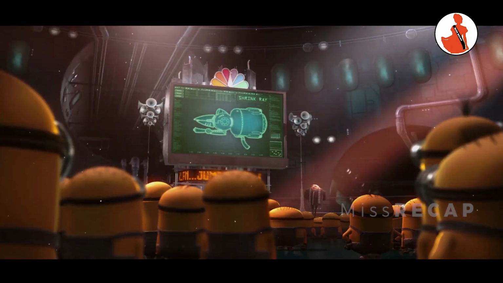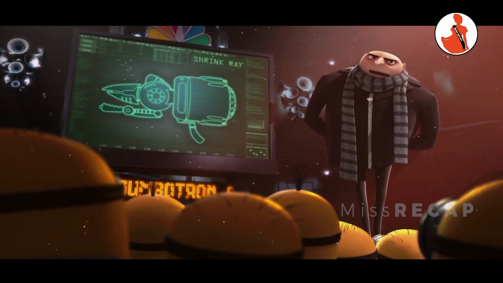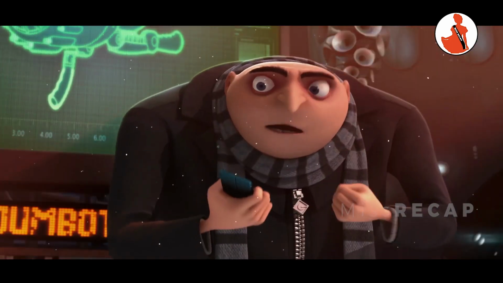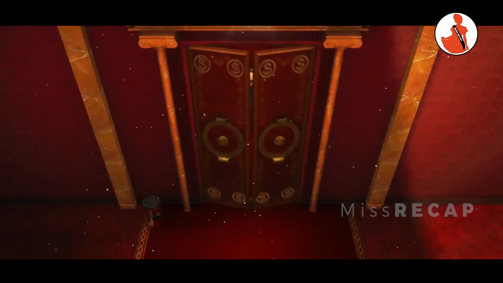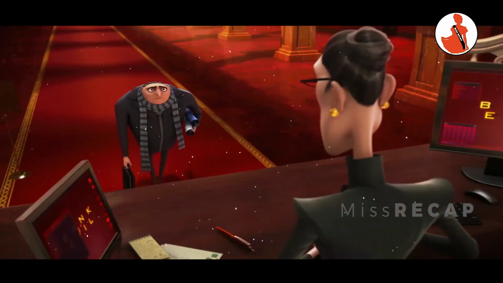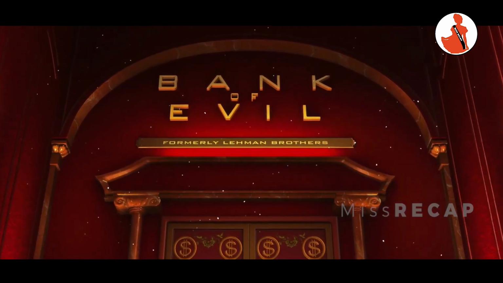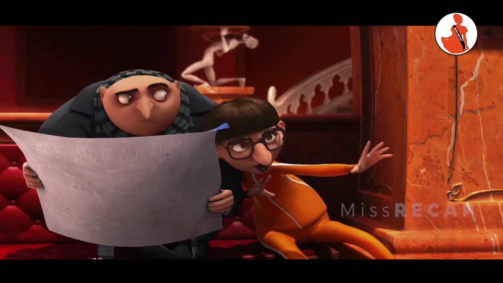It was not only a matter of the machine, but he needs a rocket to reach the moon. Obviously, he does not have that much money. For this reason, he goes to the bank to take a loan. This was the bank that helped the thieves, and it is named the Bank of Evil. He meets a boy named Vector in this bank.